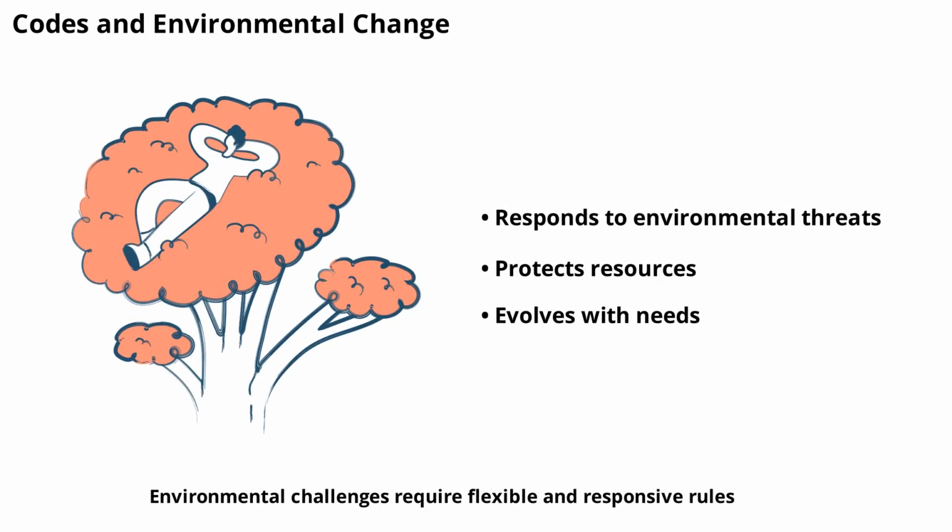Environmental challenges require flexible and responsive rules. Administrative codes allow agencies to update regulations as new threats emerge, such as climate change or pollution. By keeping the code current, states can better protect natural resources and public health. The code is a living document that evolves with society's needs.